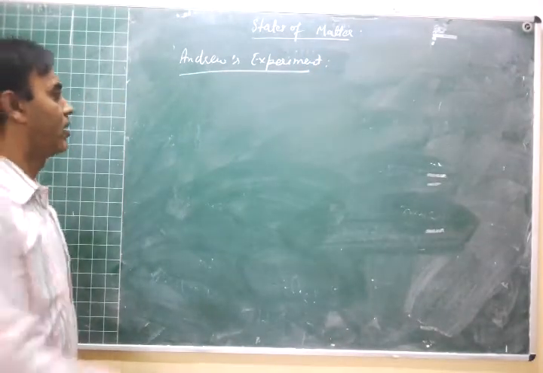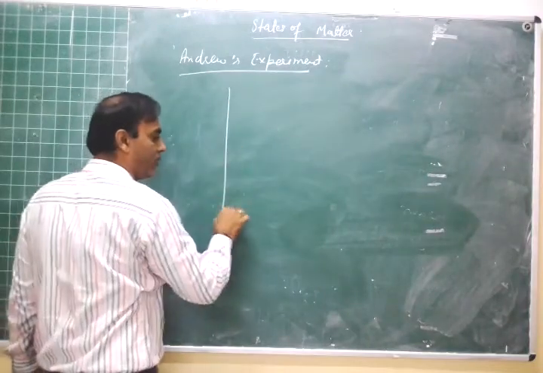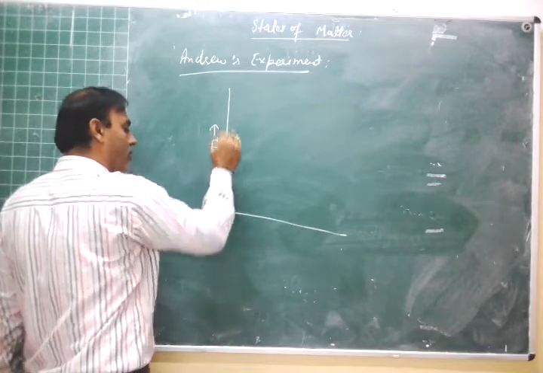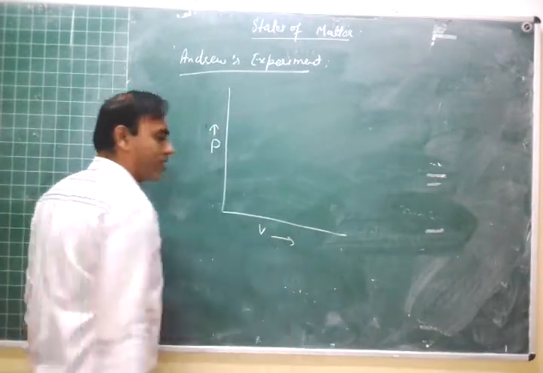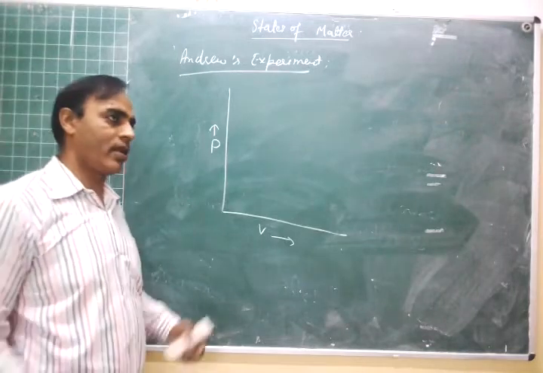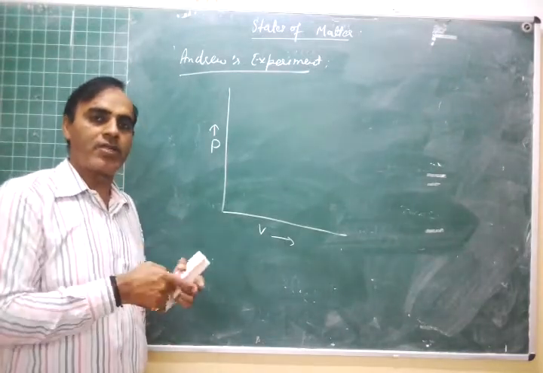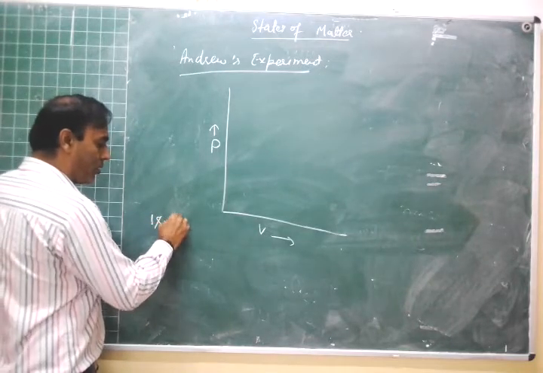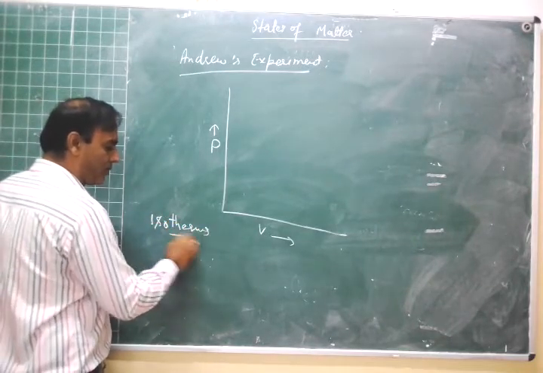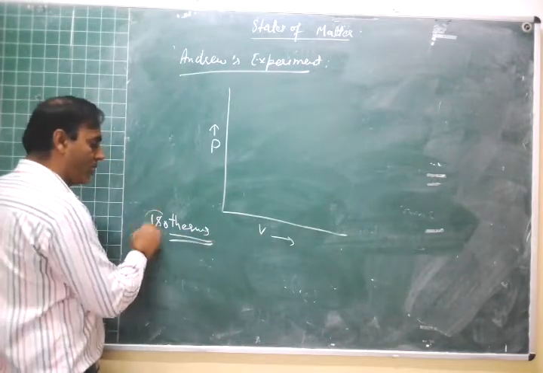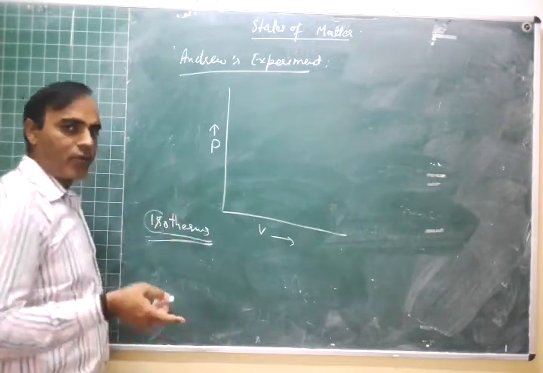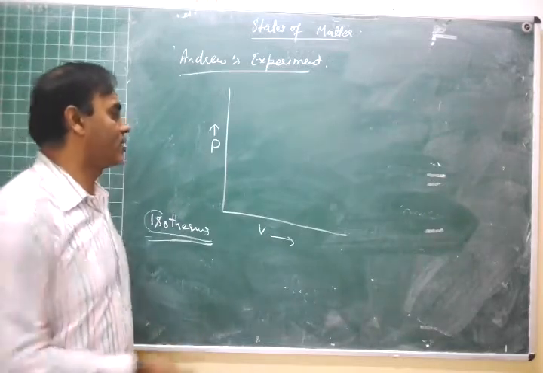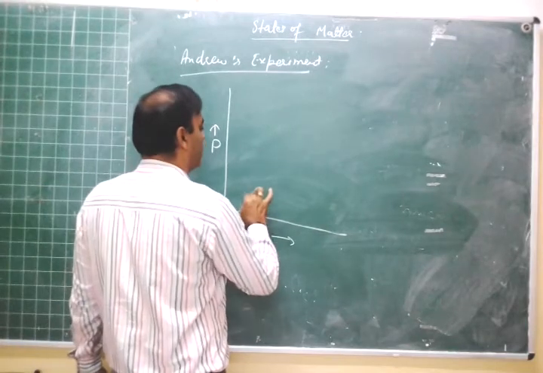Andrews gave the graph on the basis of his experiment, in which he studied the effect of pressure on the volume of CO2 gas at different temperatures, and he obtained different curves at different temperatures. These curves are known as isotherms because they were obtained at constant temperature. Therm means thermal, that is temperature, and iso means same, that is, these curves are obtained at the same temperature. So what type of curves were obtained? We will discuss it now.